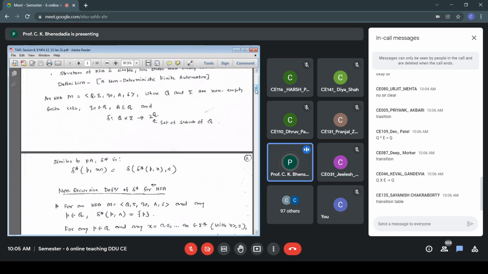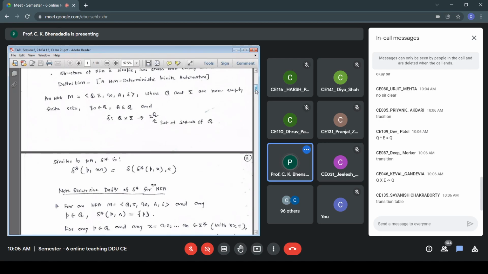So from state P, for the string XA, how do we find out which states are to be visited? It is delta star PX, and to that I apply delta on A. The meaning is, from state P, on string X, I find the next set of states to be visited, and from that it is delta A.